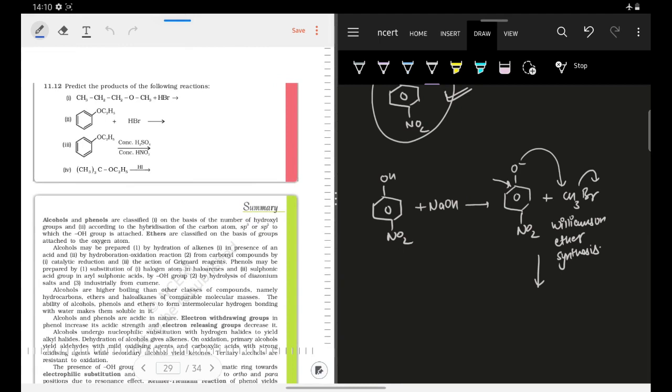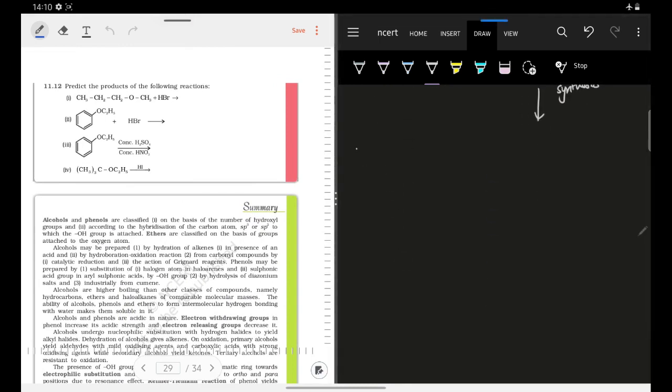11.12, predict the products of the following reaction. So I have been given this. Now here we will use those tricks which I had given you. I am given CH3, CH2, sorry, OCH3. So first I will protonate it. Protonation is done. But I know that a stable carbocation is not formed, like a 3-degree, allylic or benzylic carbocation. So I will take Br minus and attack on this CH3 group, because I know that CH3 group is highly susceptible to SN2 attack.